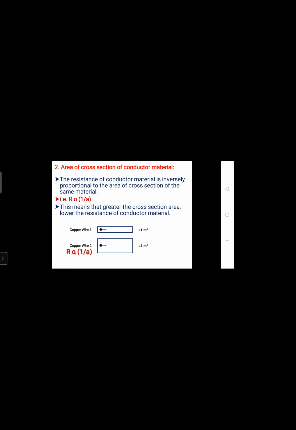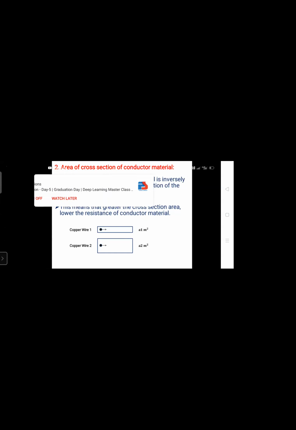Next, write down the explanation: the resistance of conductor material is inversely proportional to the cross section of the same material.